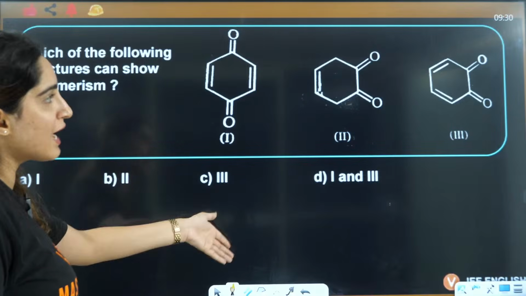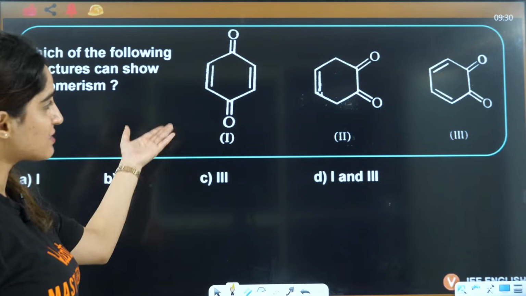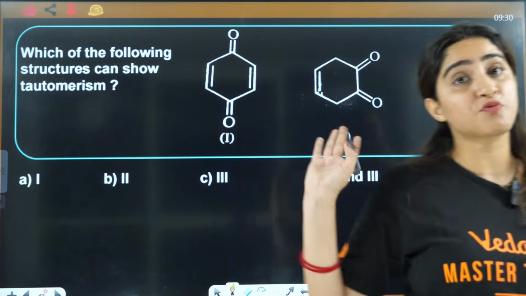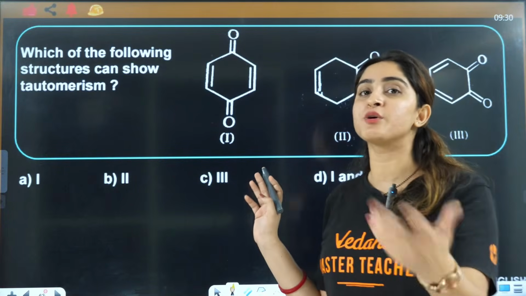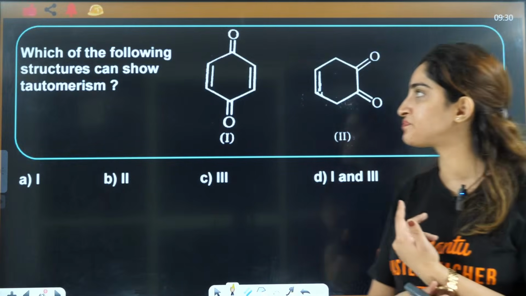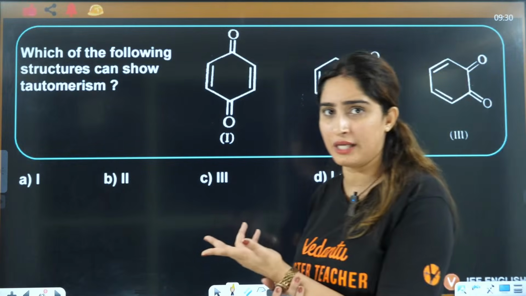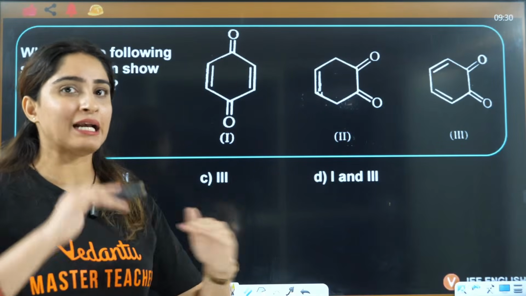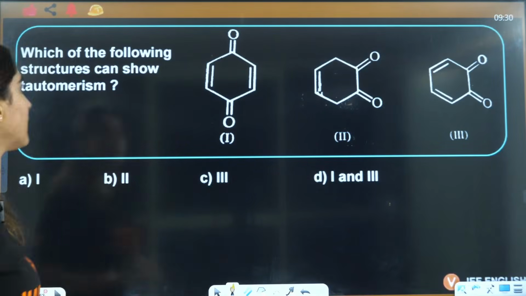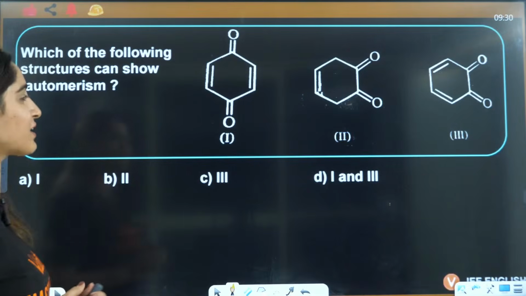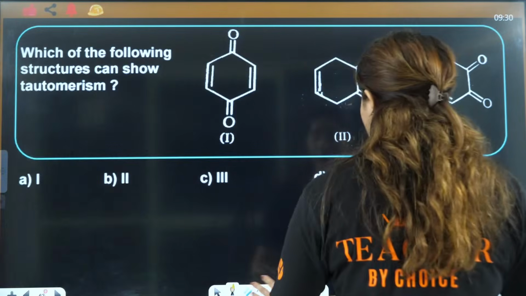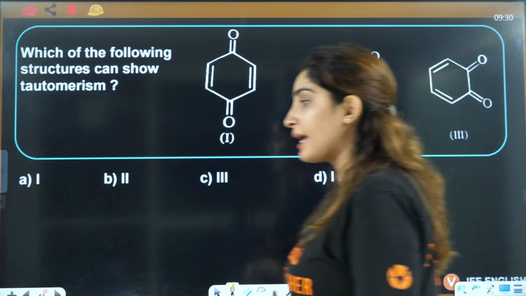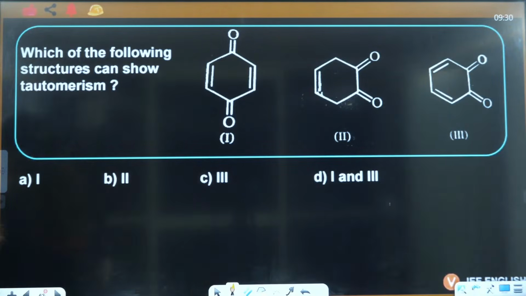You can see, I am showing you PYQs only, and you can see so many questions on tautomerism only. This is what I told you in the starting, that you will see tautomerism a lot, because the others were simple. Position and function were quite simple. This is something where the level is good, so they can ask you. Which of the following structures can show tautomerism? Now you have to define which structure will show tautomerism. Students, which structure is going to show tautomerism?